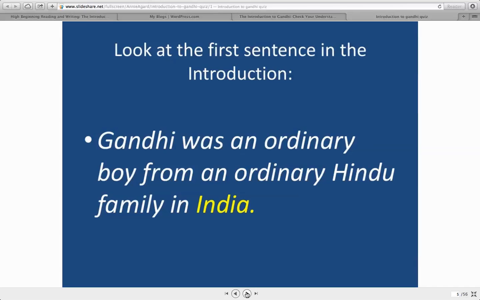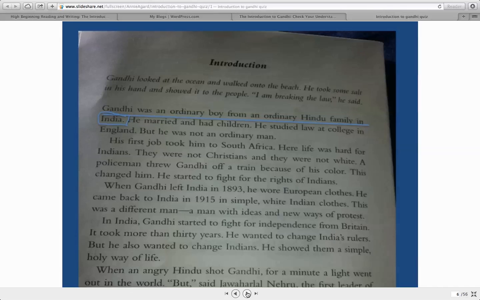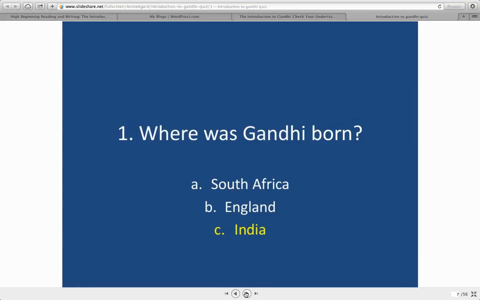You'll see the sentence, Gandhi was an ordinary boy from an ordinary Hindu family in India. And here's the book itself. Here's that first sentence. So the answer is, he was born in India.